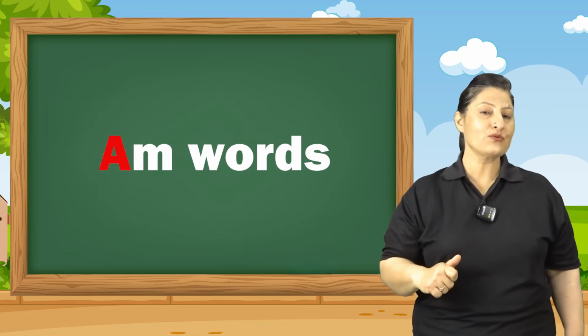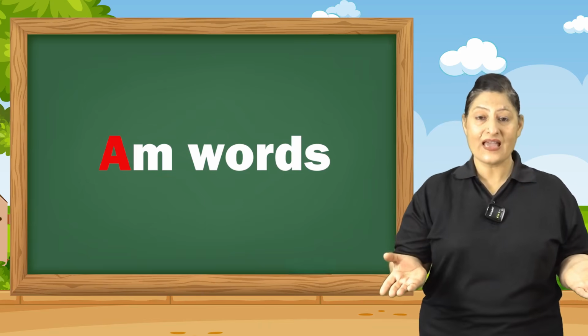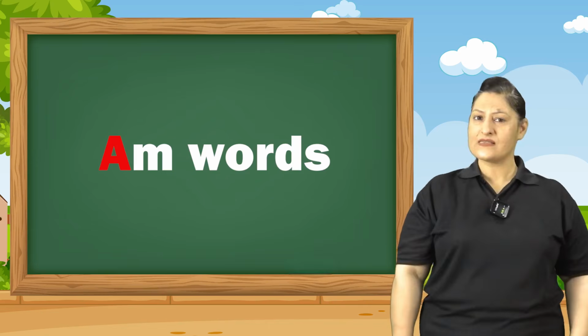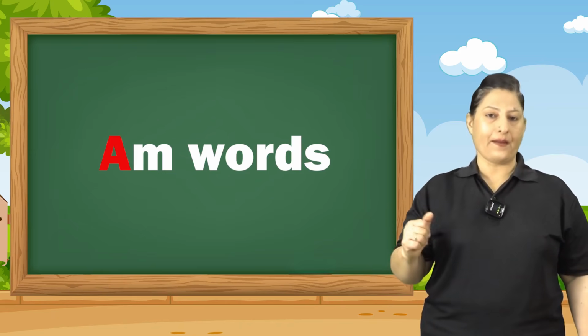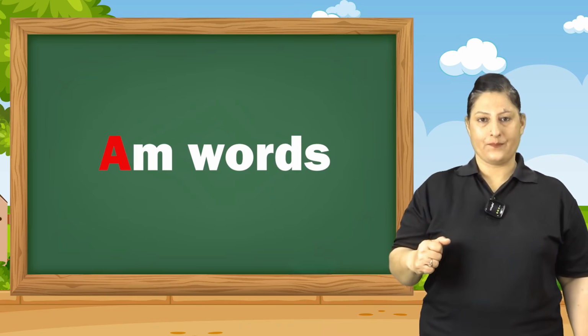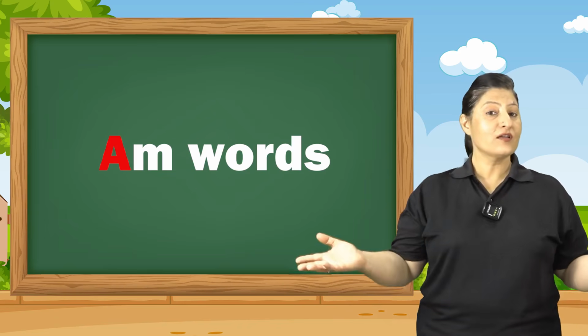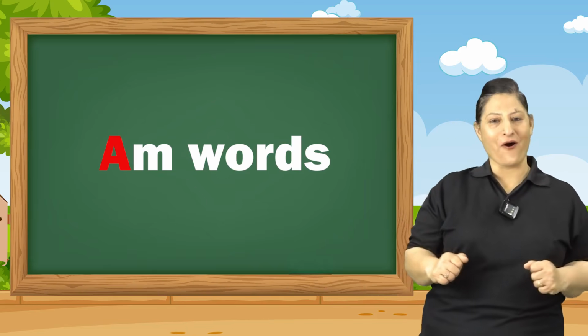Now it's time to read A and M words. A says A and M says M. Am. The word is am, just like jam, Pam, Sam, and so on.